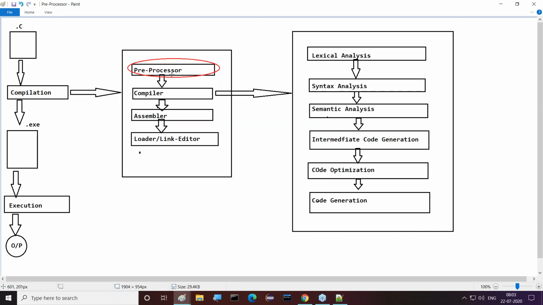What is the role of the preprocessor in compilation? What is the need and job of this preprocessor? That we have to understand. So for that purpose I'm giving clarity, guys. It's a somewhat big story, and I have to explain the preprocessor job. So I want to discuss the preprocessor and its rules with you tomorrow.